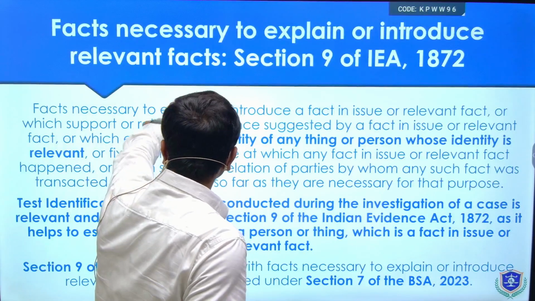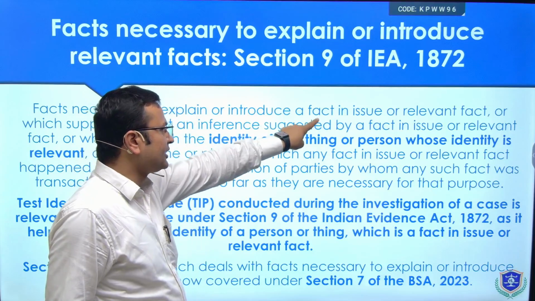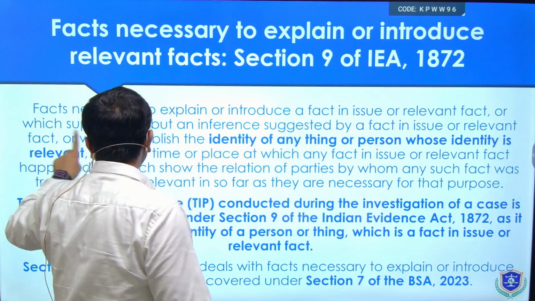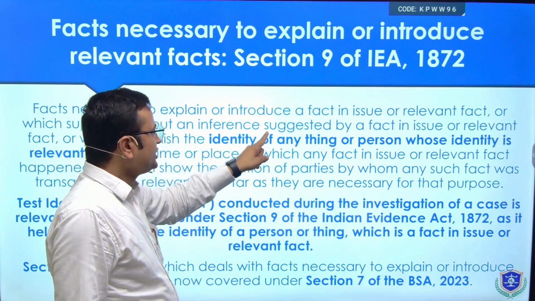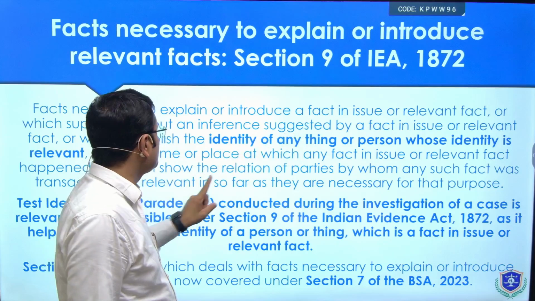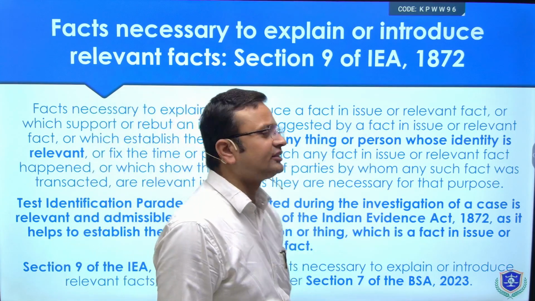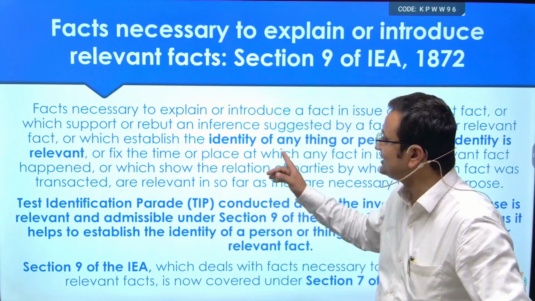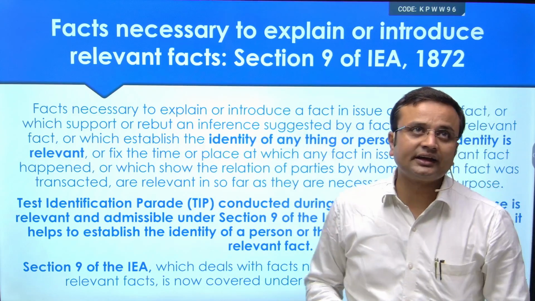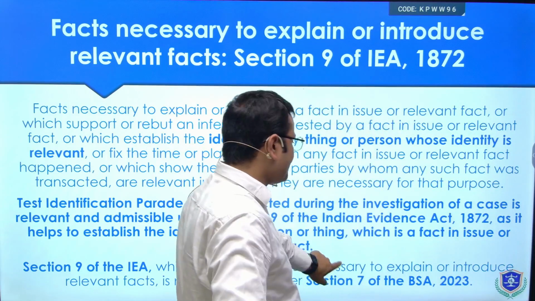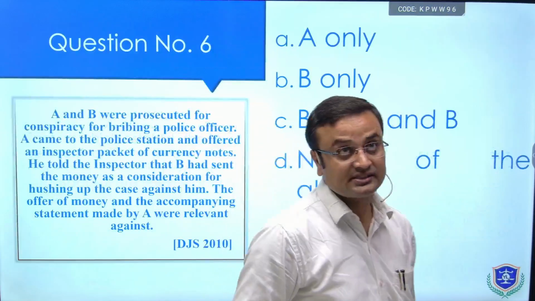It says facts necessary to explain or introduce a fact in issue or a relevant fact, which support or rebut inferences suggested by a fact in issue or relevant fact, or which establish the identity of a thing or person whose identity is relevant. So the correct answer is section 9. The same has been renumbered as section 7.